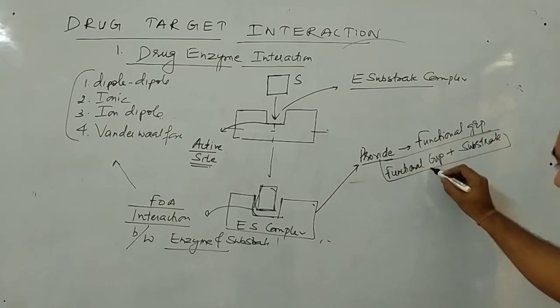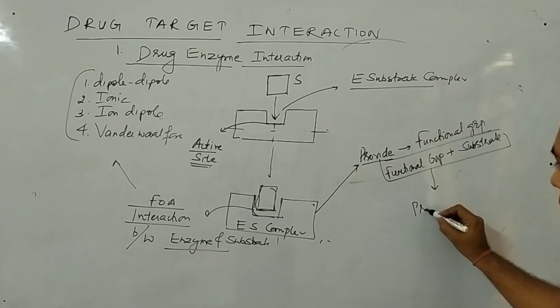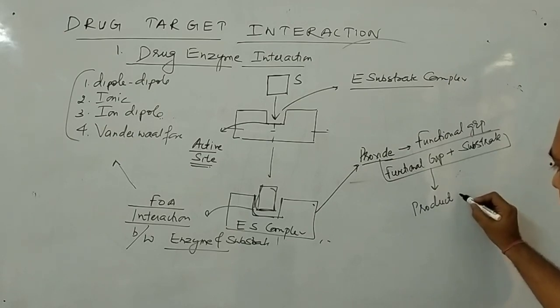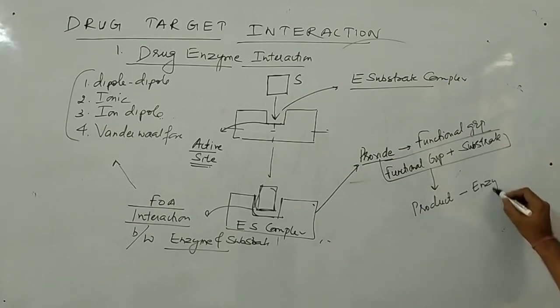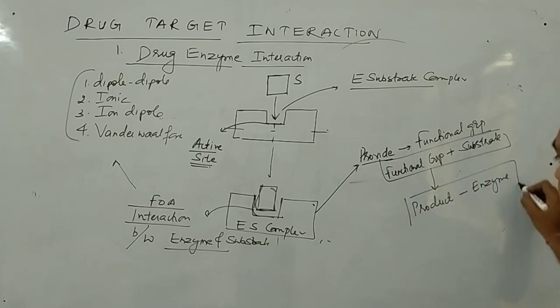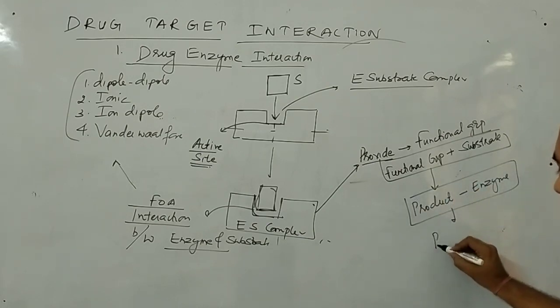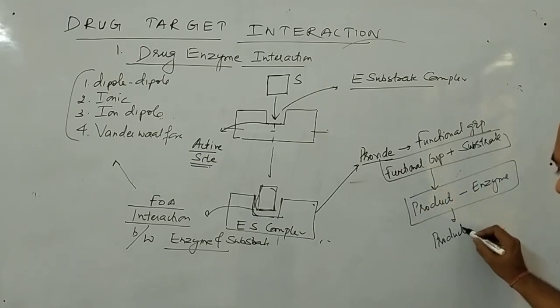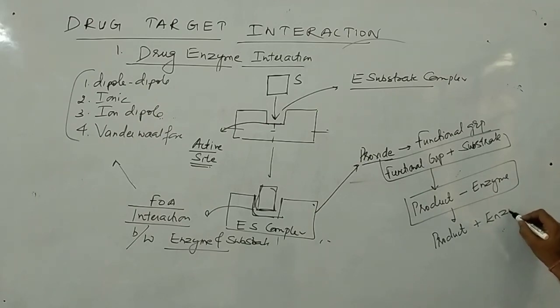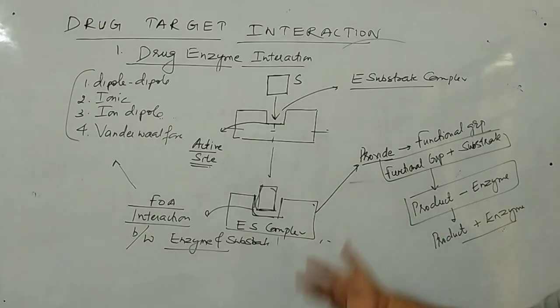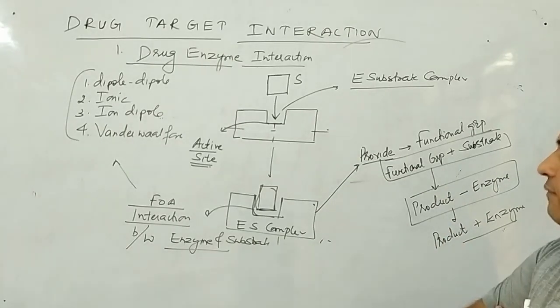Now during the reaction, it will convert into product enzyme complex, and from this the product and enzymes are separated.